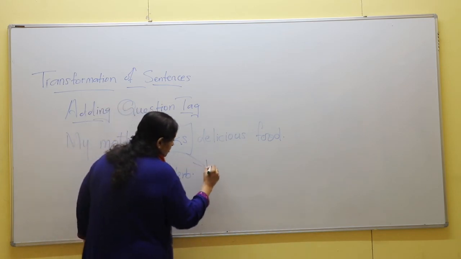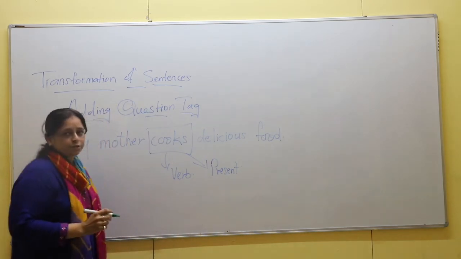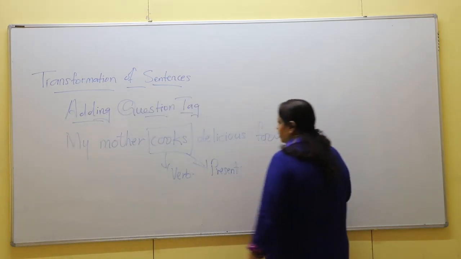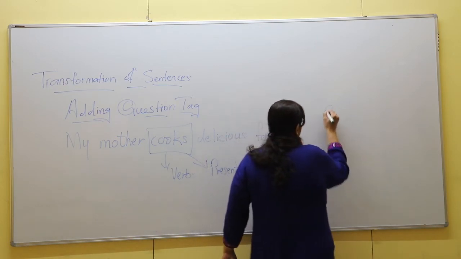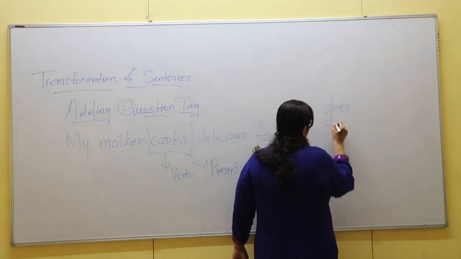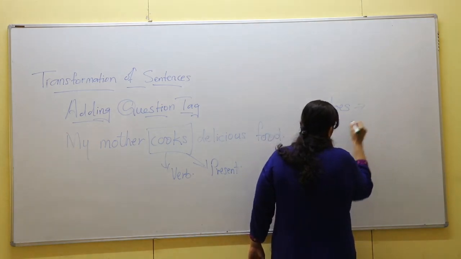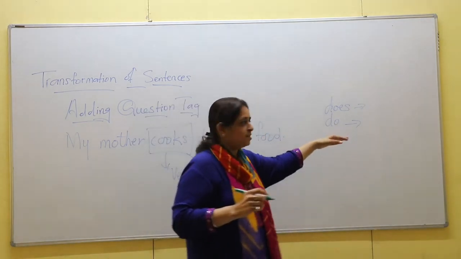Now cooks is in the present tense. So as we have done in interrogative and assertive sentence, if the verb is in the present tense, we will apply either do or does. Now again I will tell you when to use do and when to use does.